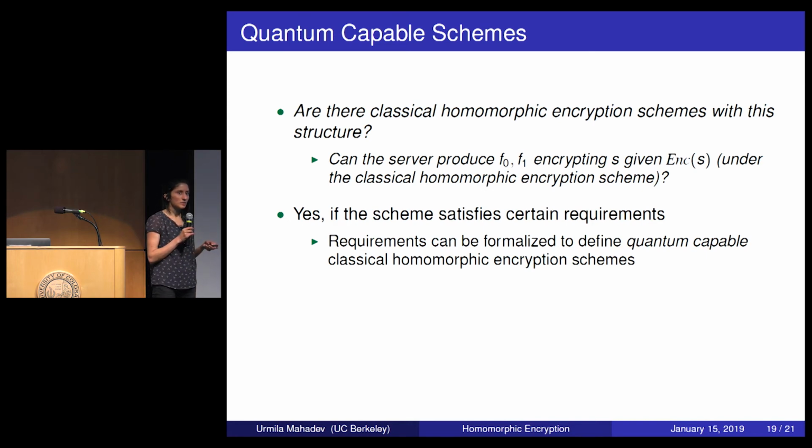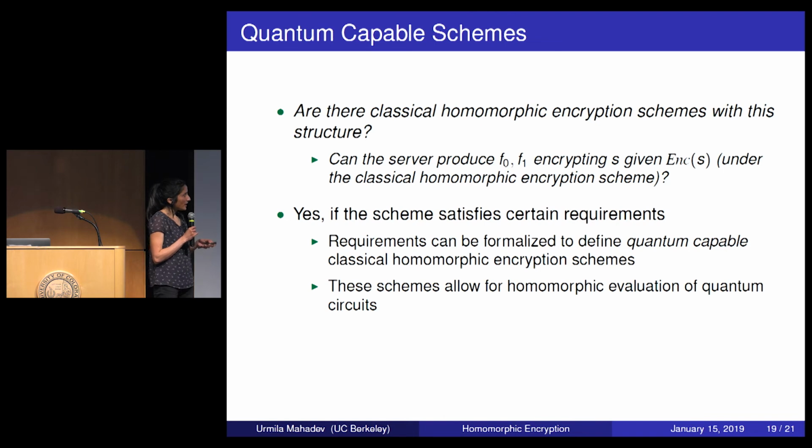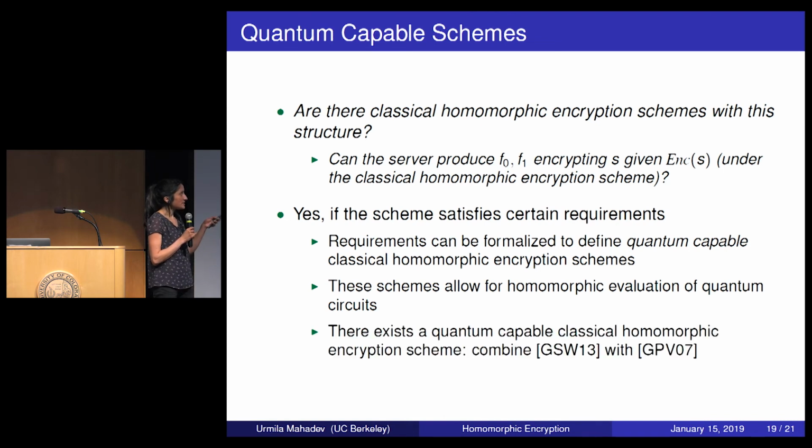By that, I just mean classical homomorphic encryption schemes for which it is possible to evaluate a quantum circuit homomorphically. And finally, it turns out that there is a scheme in the literature which satisfies these requirements. This scheme can be obtained by combining two existing schemes in the literature, which means that this specific scheme can be used to evaluate quantum circuits.